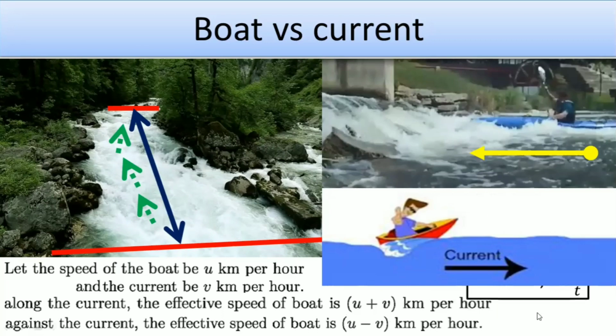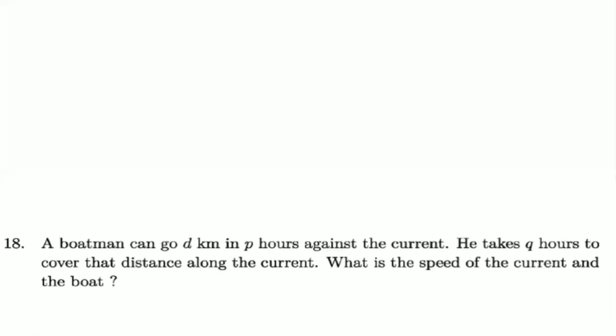And another thing we have to understand, that is S equals V times t, where V equals S by t. Here S is the distance, t is the time, and V is the velocity. That velocity may be against the current or along the current. Along the current, that means u plus v. If against the current, that will be u minus v. So again we need to use this formula to understand the math also. So this is the basic slide for you. Then we will go into our main topic.